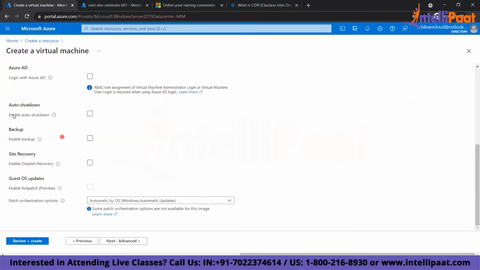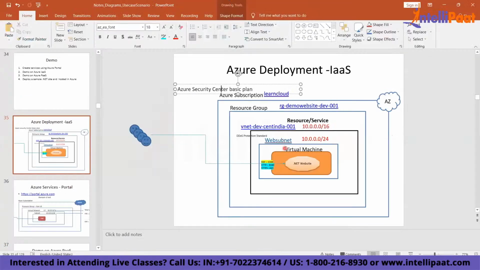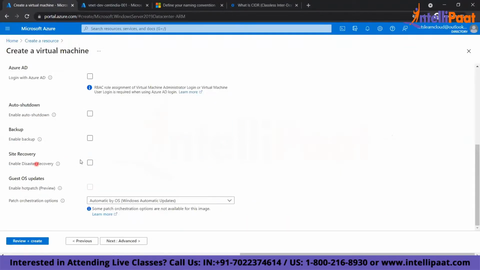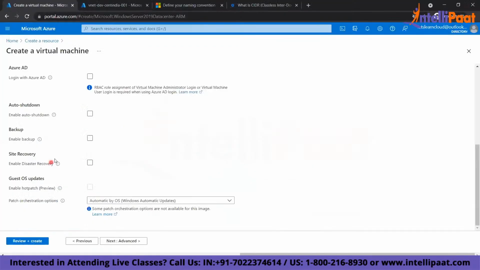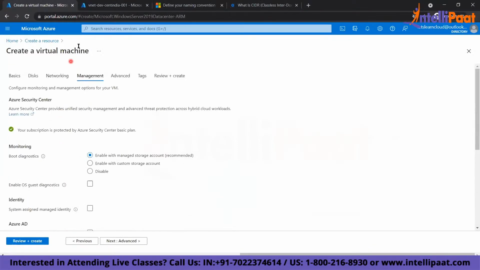Then I can enable backup of my VM. I can choose to take the backup of this virtual machine. Complete backup. Right? I can choose to set up a high availability recovery of this machine. What will happen if this machine fails? Or if this region fails? Currently we are deploying in which region? Central India, right? What if the Central India region fails? So that means you need to deploy everything to another region like West India, right? So that is called site recovery. So site recovery, backup, auto shutdown, these are some extra features of your VM.